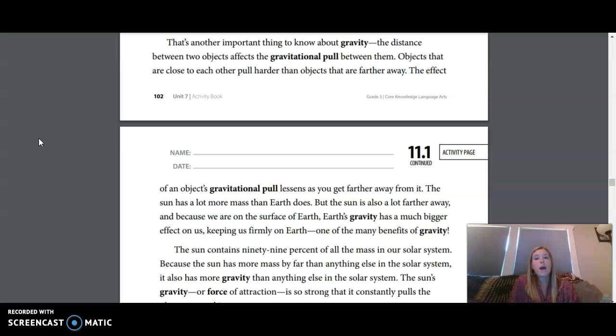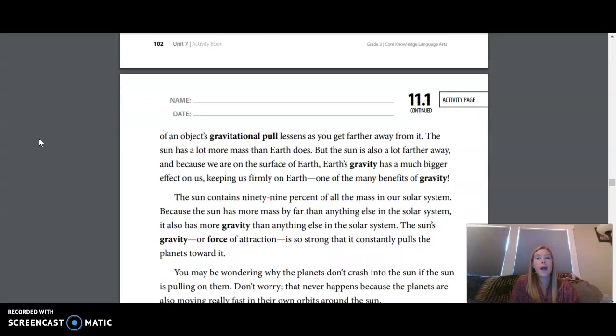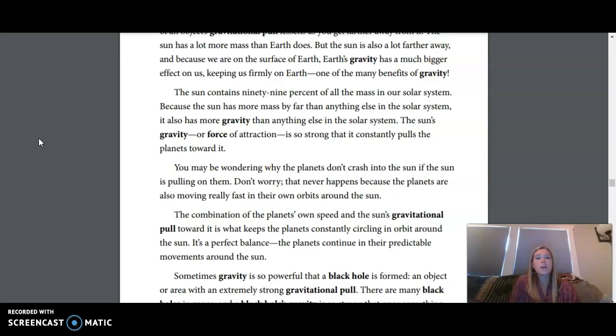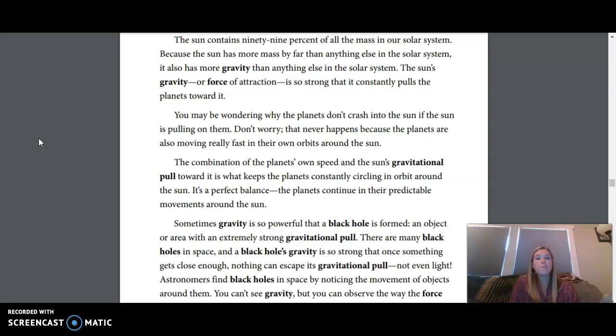That's another important thing to know about gravity. The distance between two objects affects the gravitational pull between them. Objects that are close to each other pull harder than objects that are farther away. The effect of an object's gravitational pull lessens as you get farther away from it. The sun has a lot more mass than Earth does, but the sun is a lot farther away. And because we are on the surface of Earth, Earth's gravity has a much bigger effect on us, keeping us firmly on Earth, one of the many benefits of gravity.